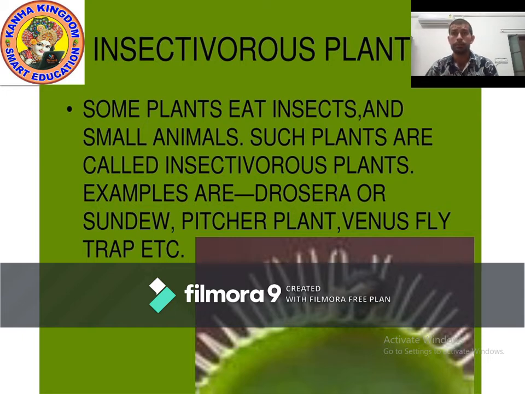There are many such plants: pitcher plant, Venus flytrap, Drosera, sundew. These are actually insectivorous plants. They eat insects and small animals. Some plants can even eat a rat. So these are actually heterotrophs. Insectivorous plants are actually heterotrophs.